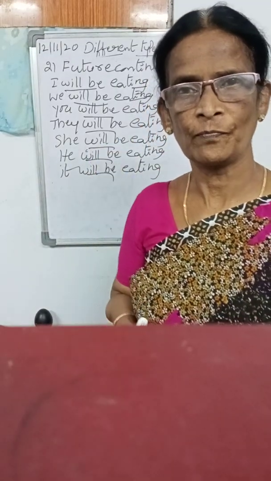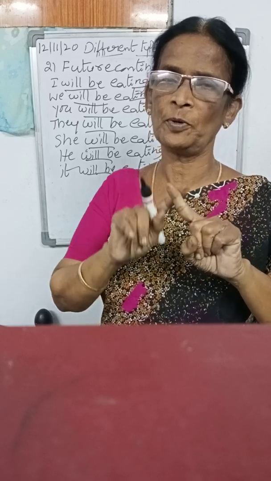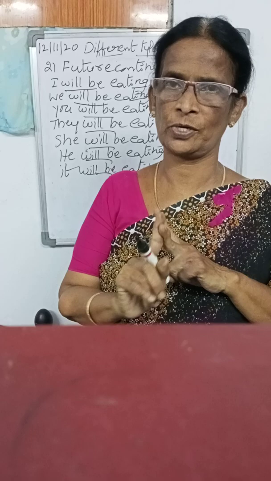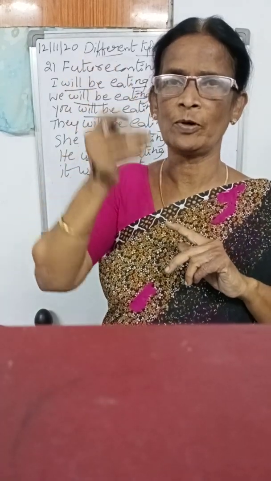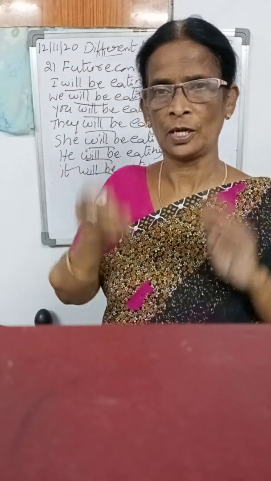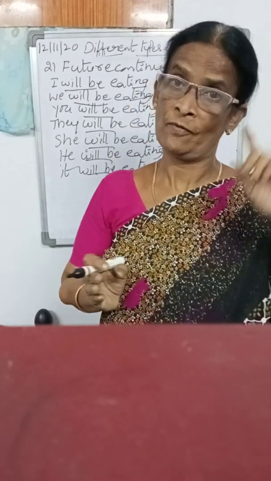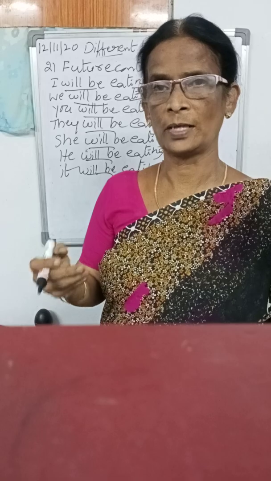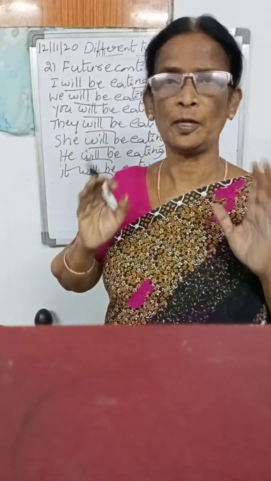Have you understood? Four I told, but two I taught. Simple present tense, present continuous tense. Simple past tense, past continuous tense. Simple future, future continuous. So what are the helping verbs we use in the present continuous, past continuous and future continuous tenses? You have to remember, then only you will get the correct answer. For the present, the helping verbs are am, is, are. Past: was, were. And future: will be. So these are the very important ones.